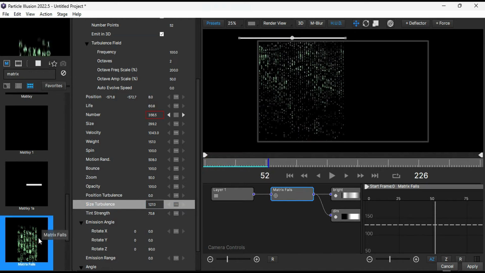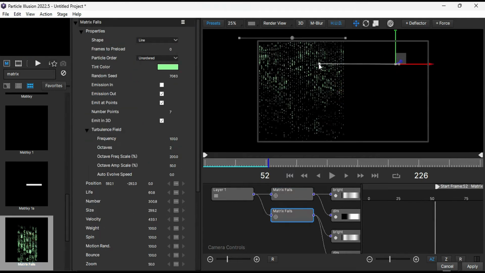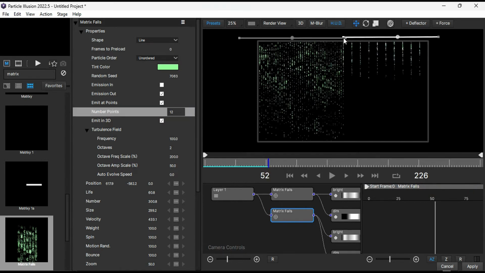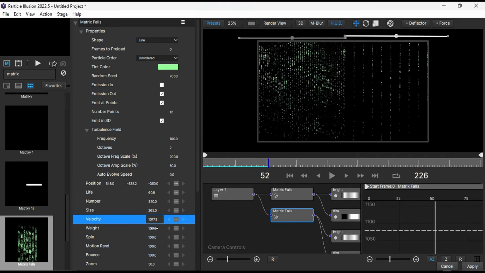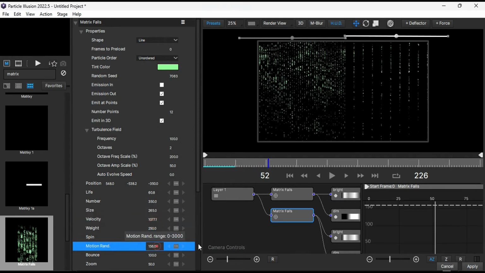Again, double-click on Matrix Falls to add it to the timeline. Increase its size and change the number points to 12. Place it on the upper right side of the screen and adjust its width. Change its size to 265, velocity to above 1000, weight to 250, motion randomness to 500, and scale turbulence to 125.